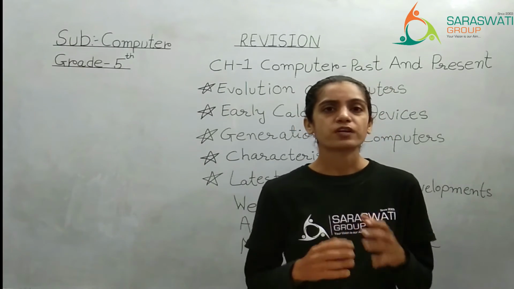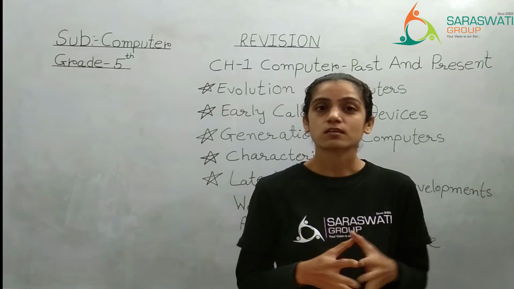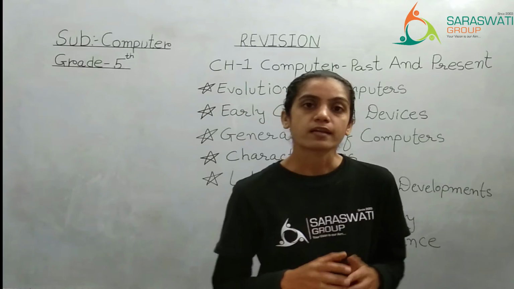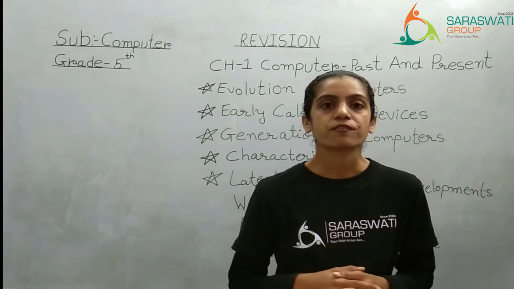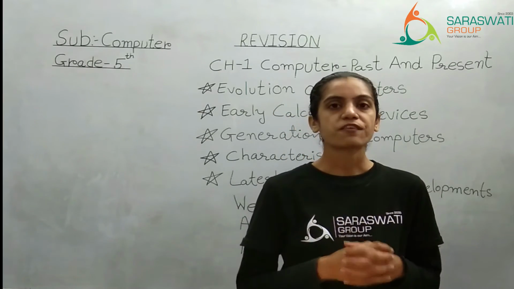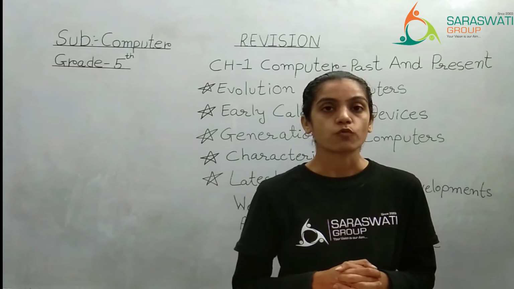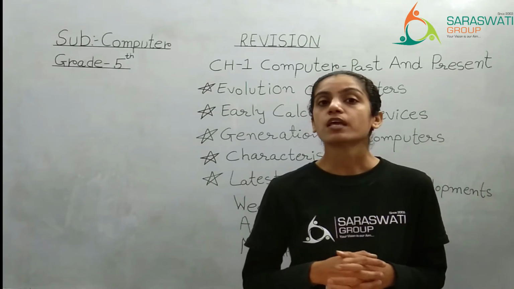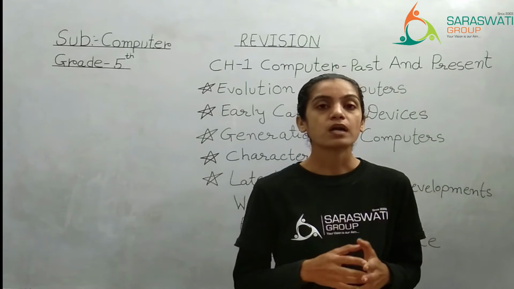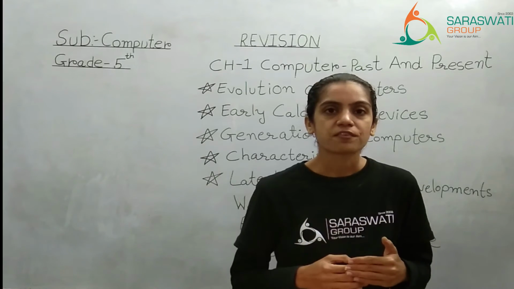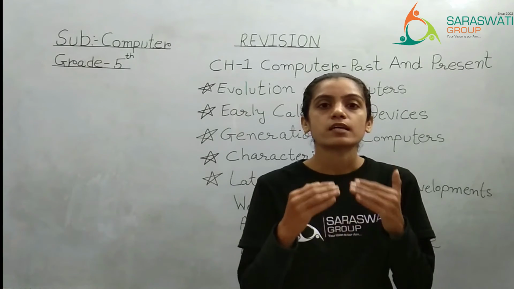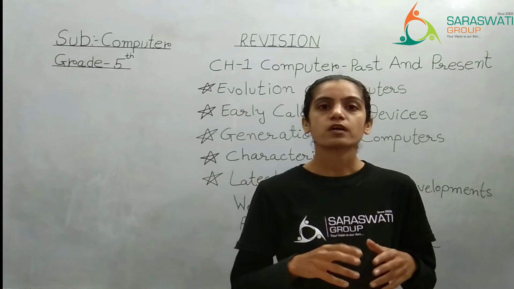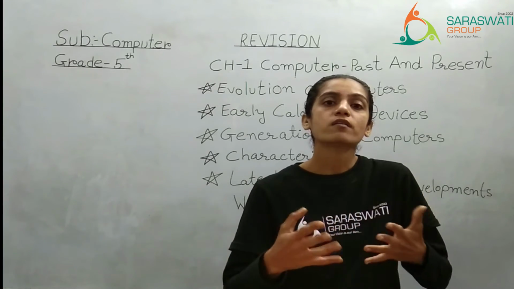See, we know that a computer is a machine, so it has certain features. The first one is speed. I can say that computers can do any type of work in very little time, that is, a fraction of a second. So that is speed. Then accuracy. They will give you a perfect result, but only if you have given the correct instruction. If you give a wrong instruction, then the computer will also show you the wrong result.